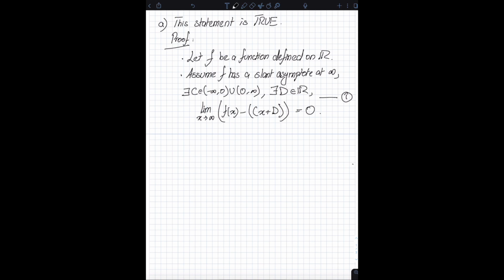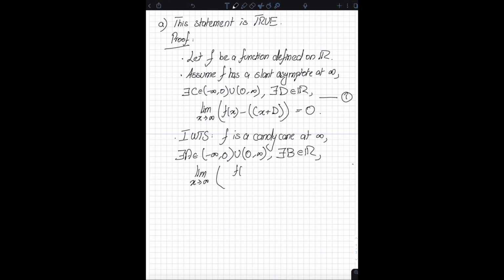So let's say that this is condition number 1, and I want to show that f is a candy cane at infinity, or in other words, there exists a real number a and a real number b such that limit as x approaches infinity of f of x divided by (ax plus b) is equal to 1. Okay, and let's say that this is condition number 2.